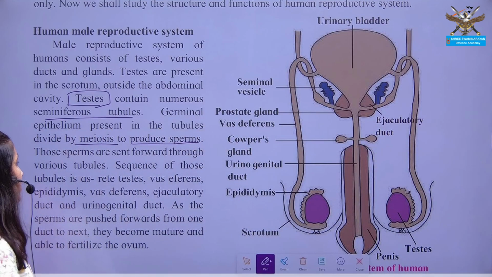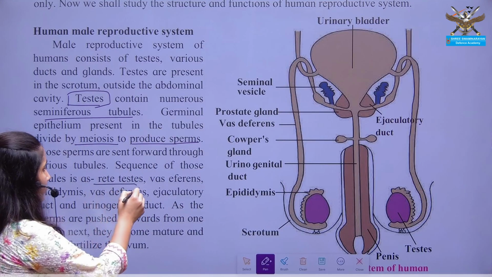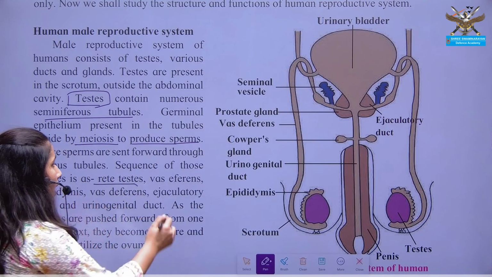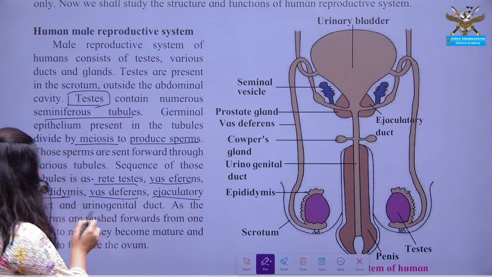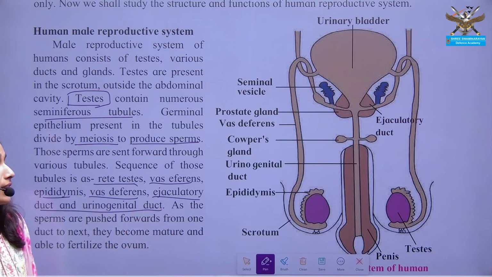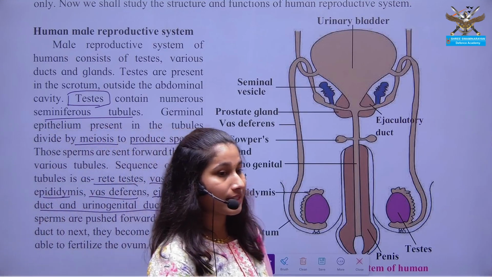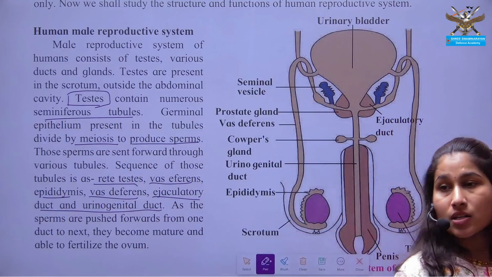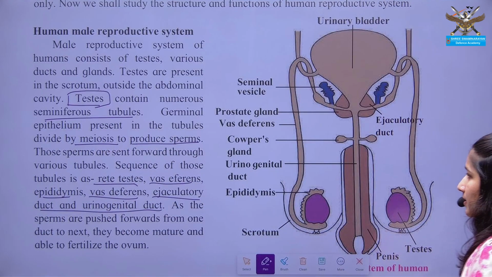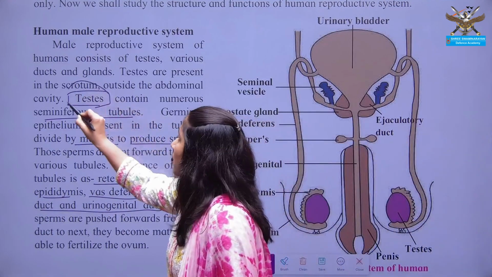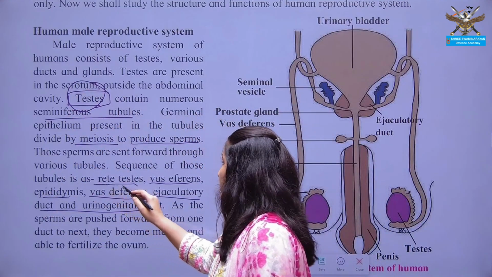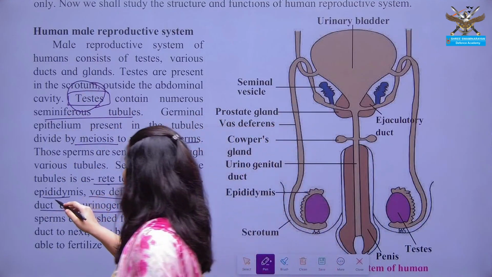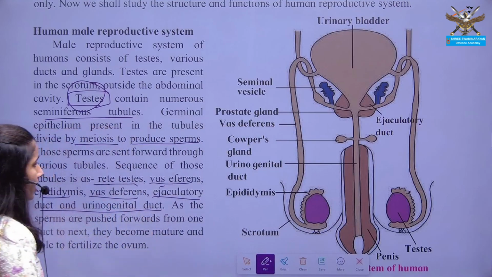And there are different kinds of tubules. These tubules are the rete testis, vas efferens, epididymis, vas deferens, ejaculatory duct and urinogenital duct, which are the different kinds of tubules or ducts present in association with the testes. The sperms are formed in testes. They are transferred through the vas deferens, epididymis, then the urinogenital tract.